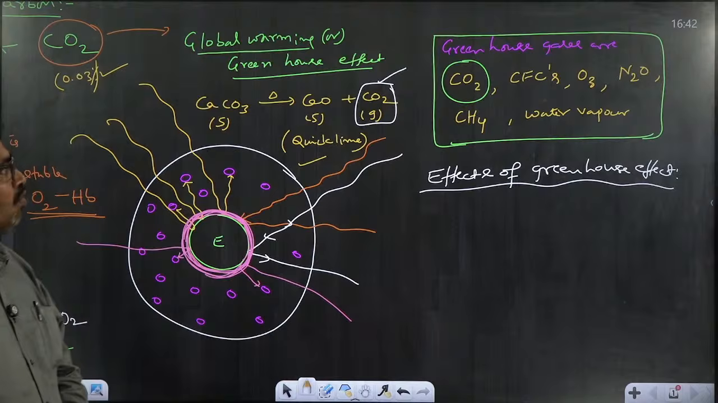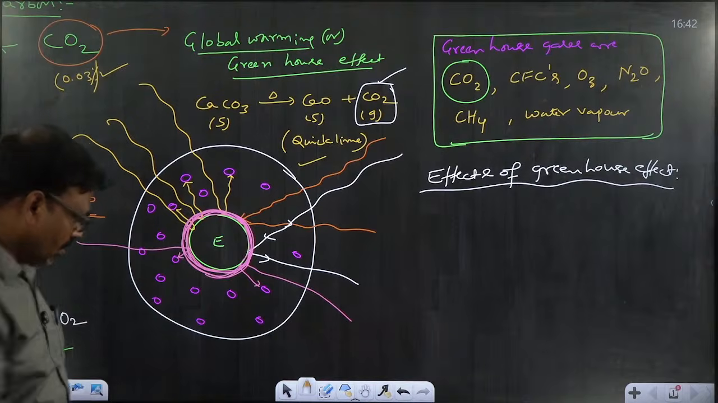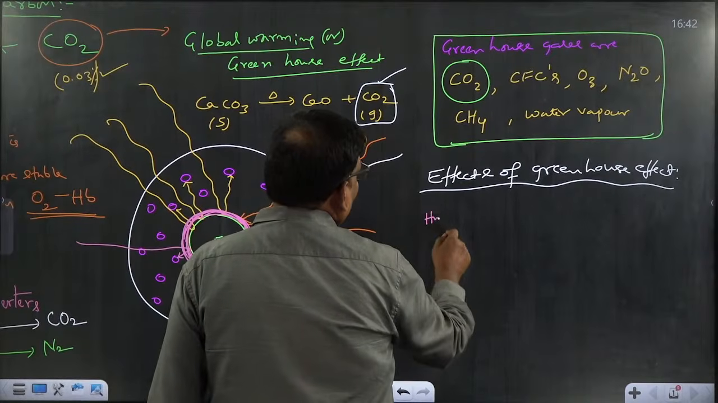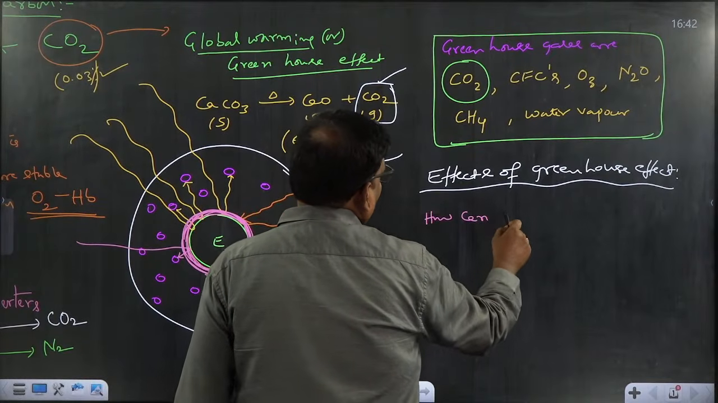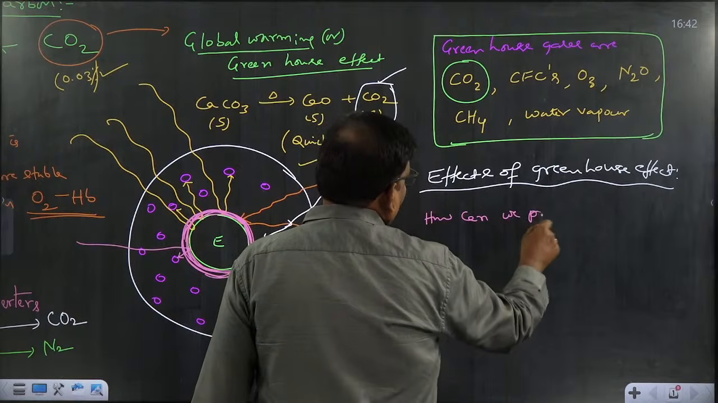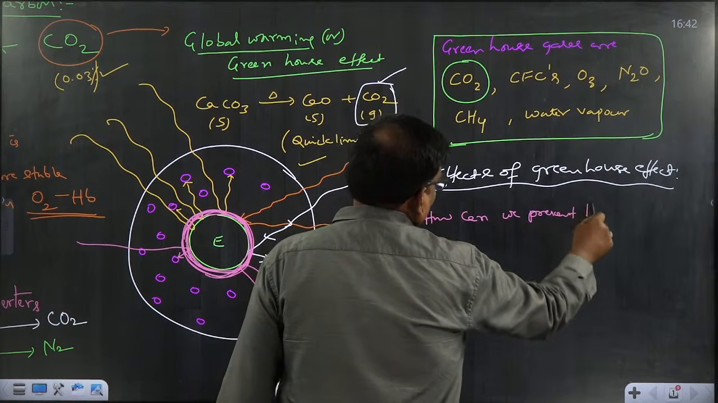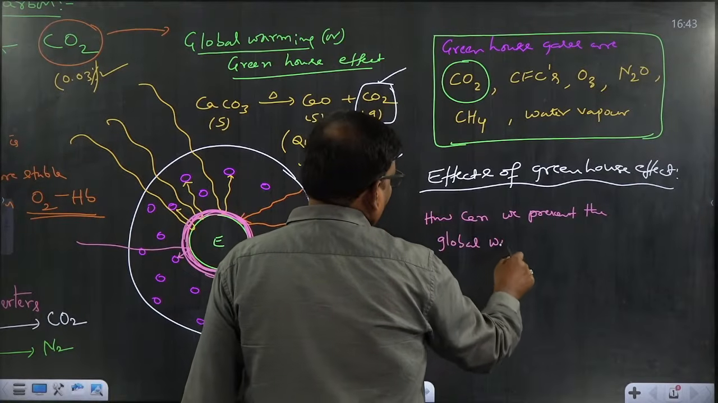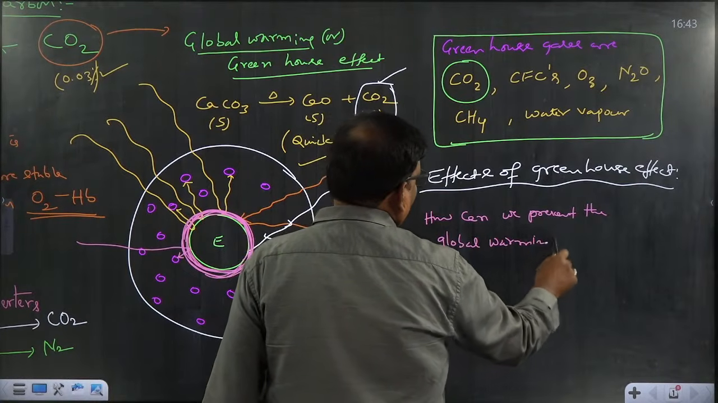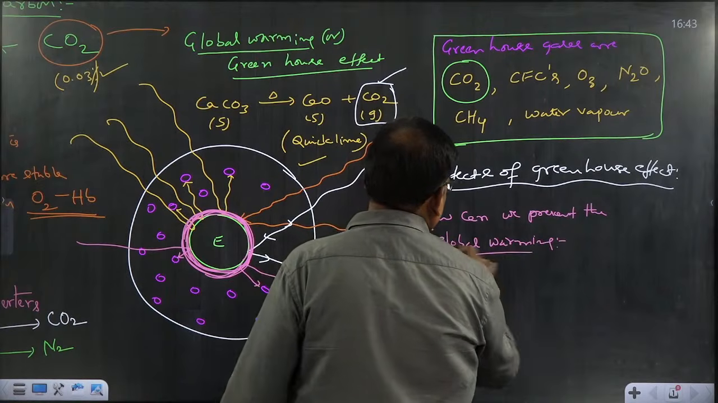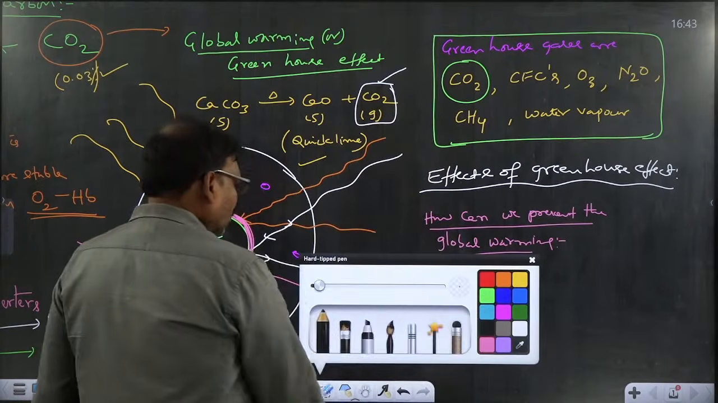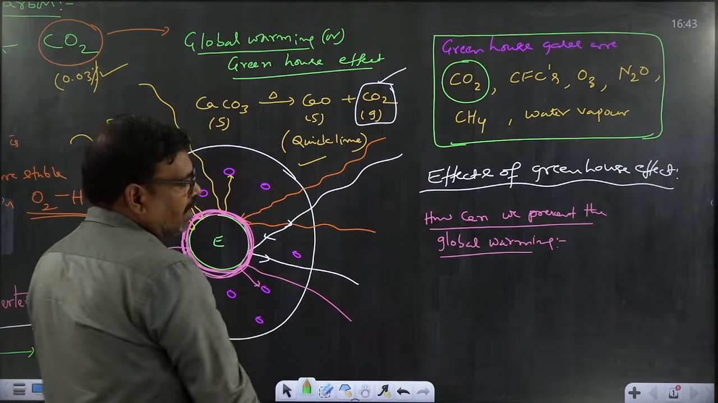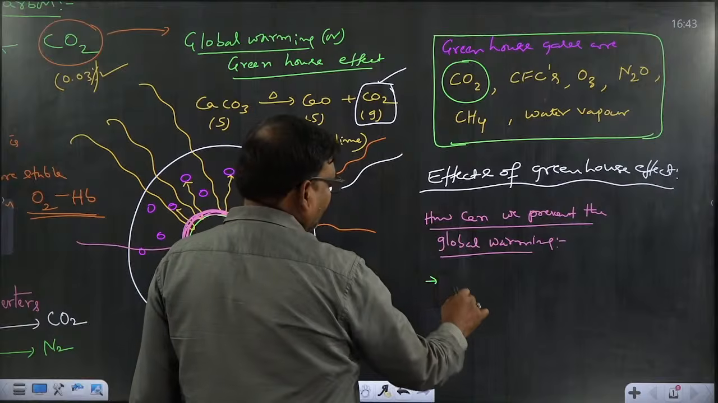How can we reduce that global warming? The major important question is, how can we prevent global warming? Global warming is prevented by reducing the carbon dioxide level in the atmosphere. So we can reduce the carbon dioxide level in the atmosphere by plantation.